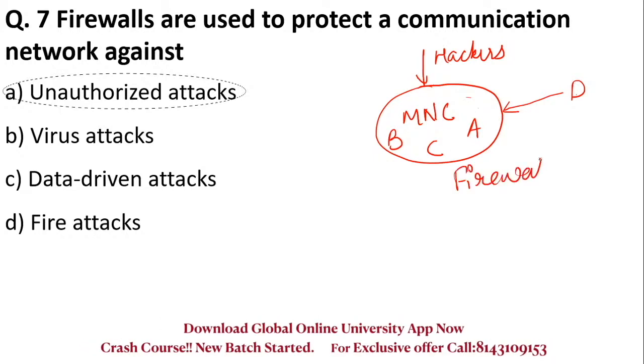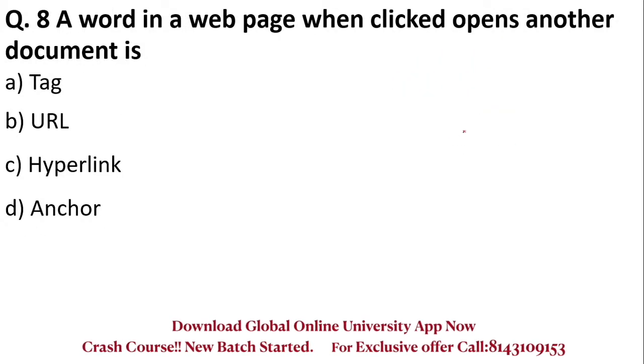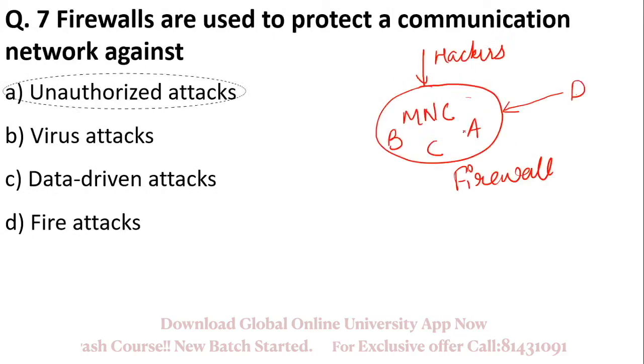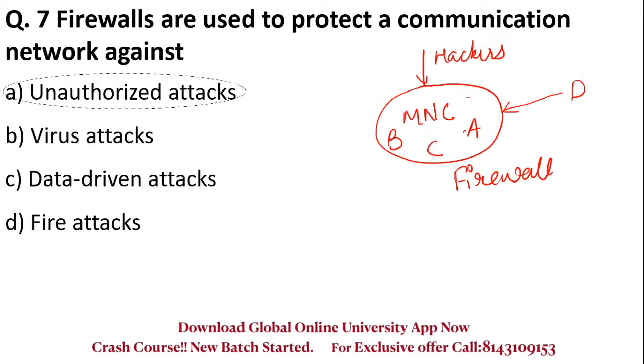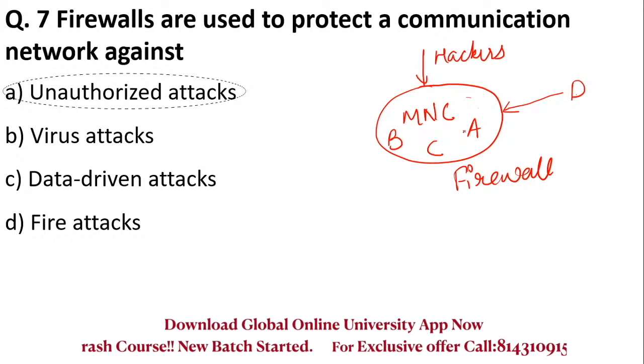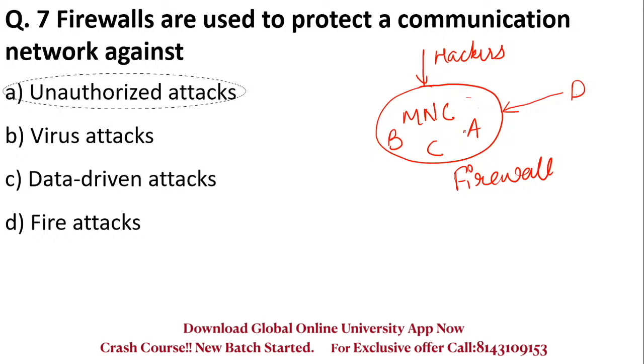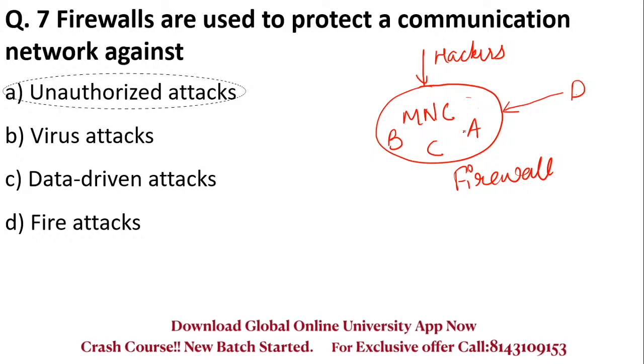Firewall means it protects the network from unauthorized access. Okay, A is your right answer. I hope you guys got it.